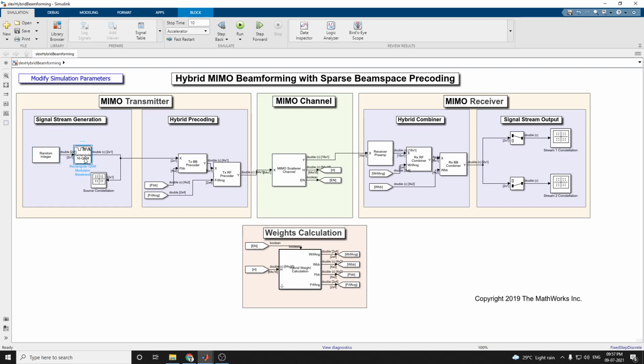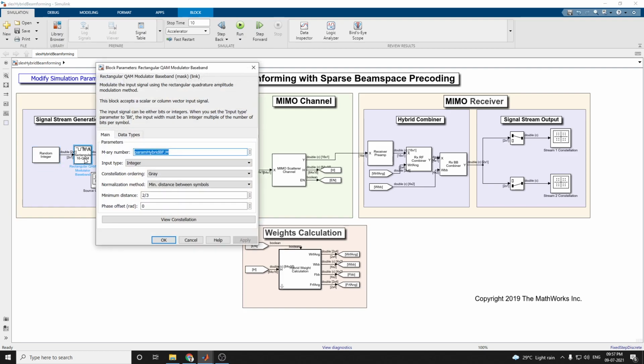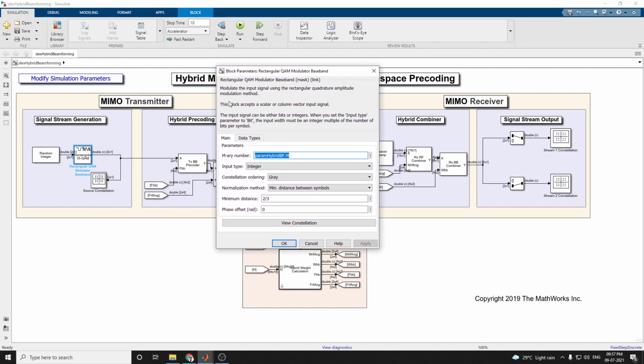The next one is the rectangular QAM modulator baseband block. By using this block, we modulate the input signal using rectangular QAM, that is, the quadrature amplitude modulation method. This block accepts either a scalar or column vector input signal. The input signal can be either bit or integer. Here, for the random integer, we have set the input type to integer.